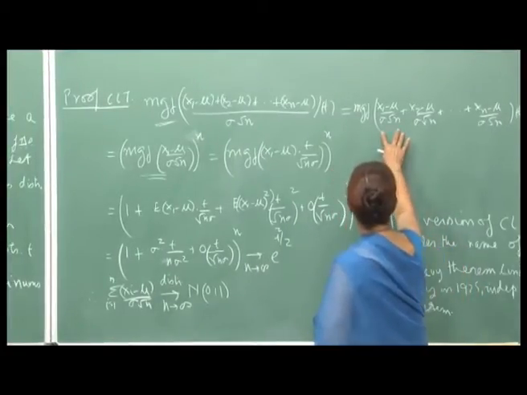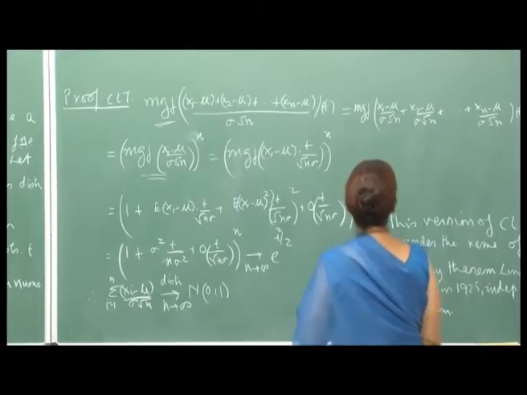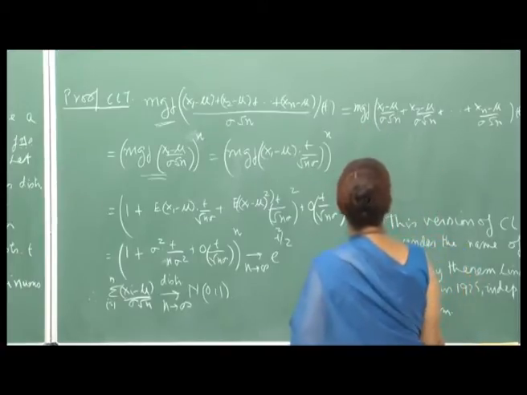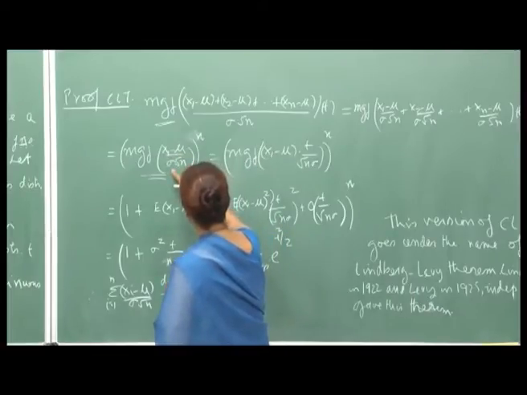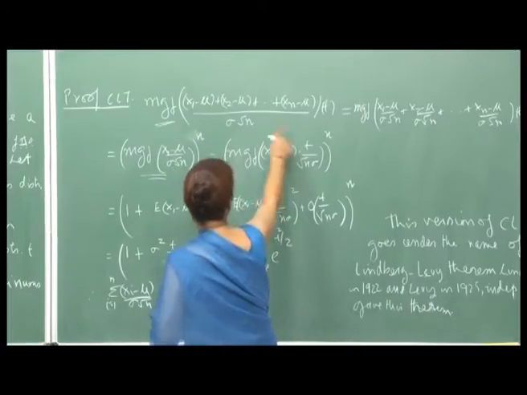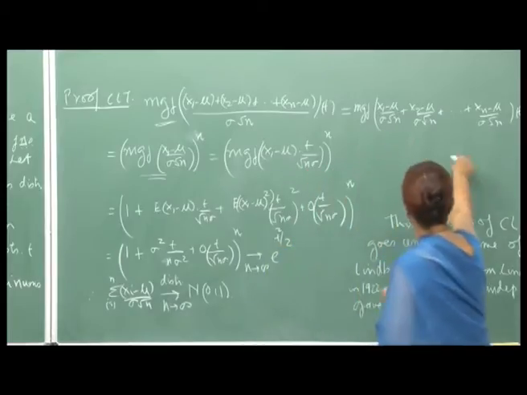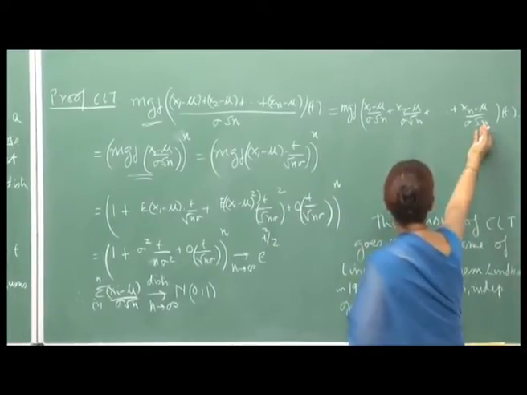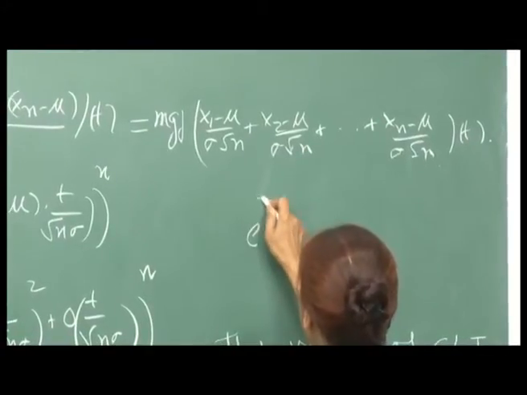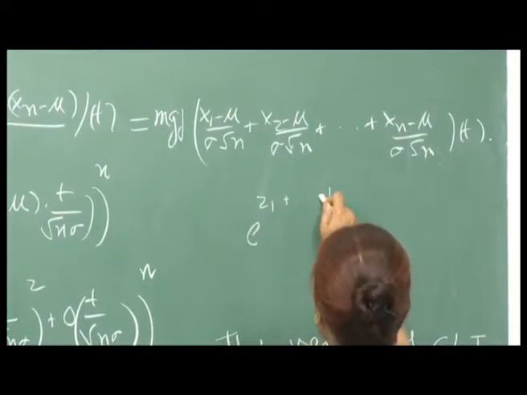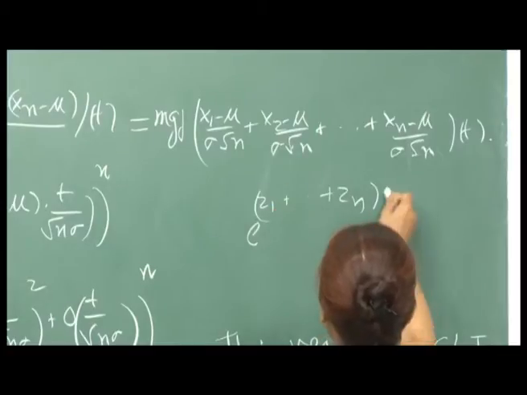So, what I am saying here is that this MGF can be written as the product of the MGF of (x1 minus mu) upon sigma root n raised to n, because of the independence. This anyway also follows from independence, because you see when you write this, let me say I am saying z1 plus ... z n and you are taking t.